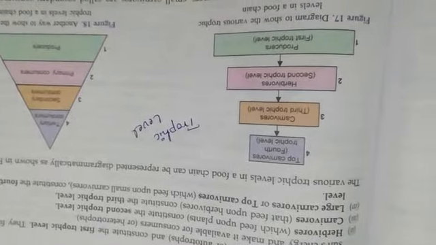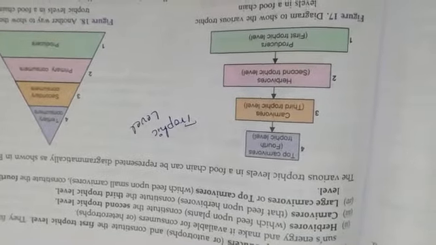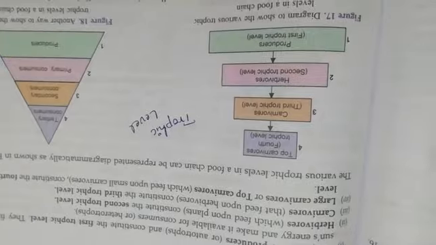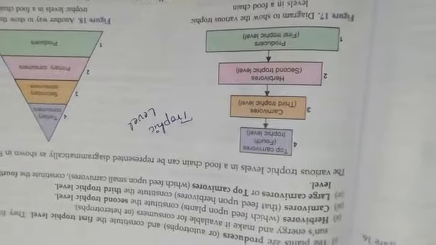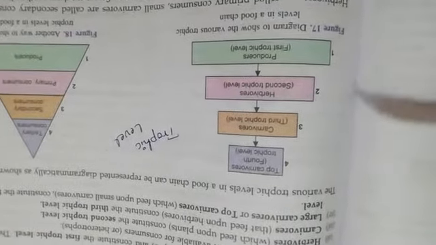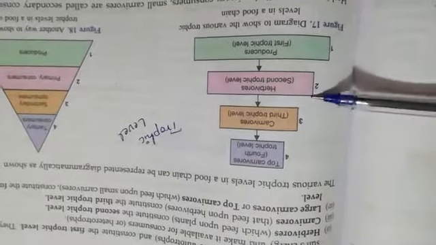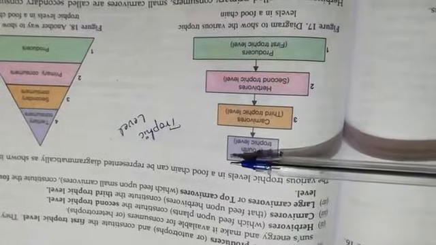So the various steps in a food chain at which the transfer of food takes place, that is called the trophic level. I will repeat, listen carefully. The various steps in a food chain at which the transfer of food takes place, that is called the trophic level.